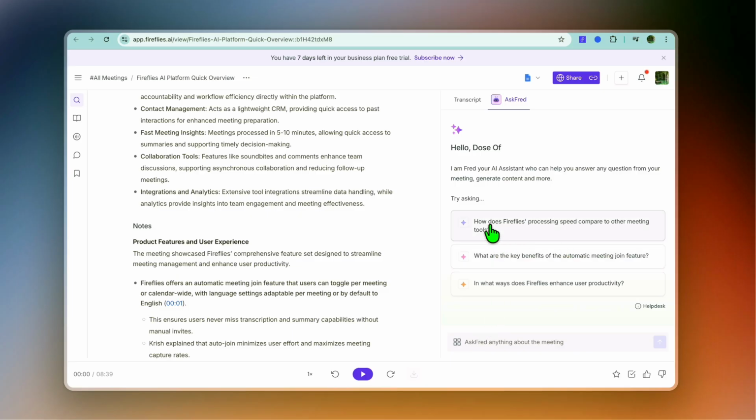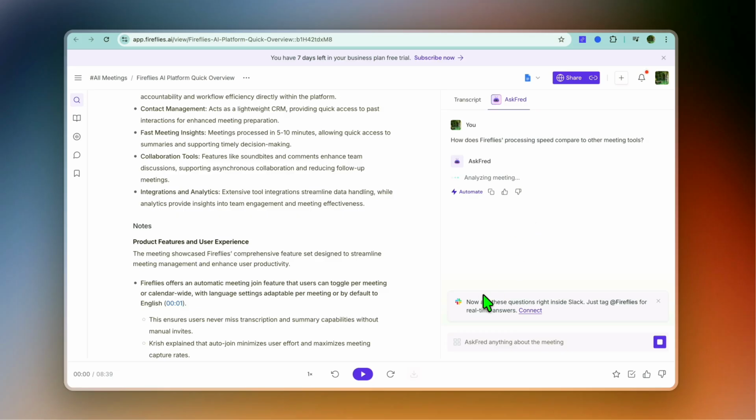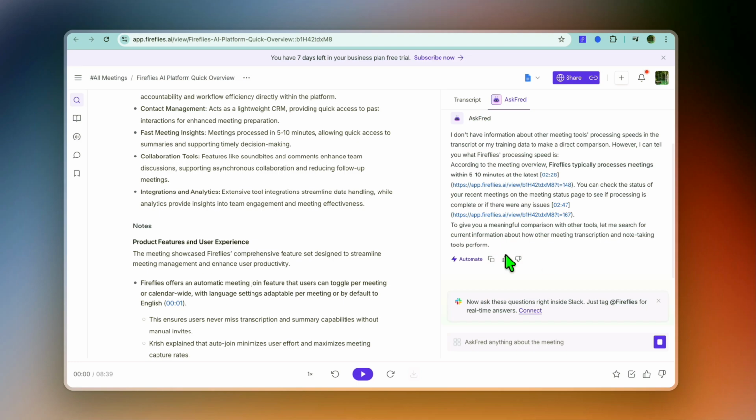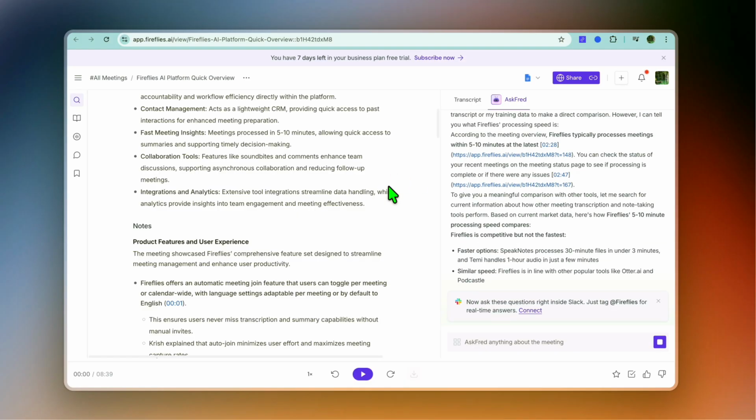As you can see right here, you can ask different questions and it will quickly go into the transcription and it will find the related information, as you can see right there. So that is a major standout feature. And with Fireflies AI, you also are given a search and organize meeting note. With Fireflies AI, another helpful feature is the search function. You can search across all your meeting transcriptions.